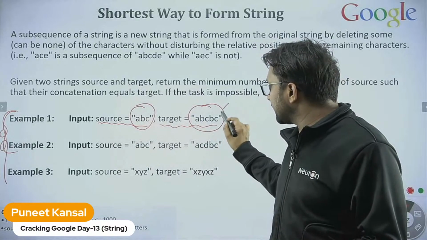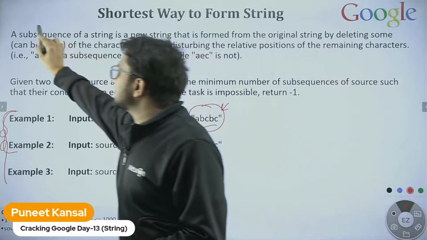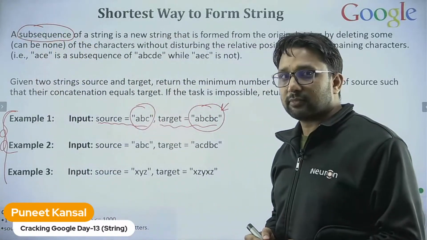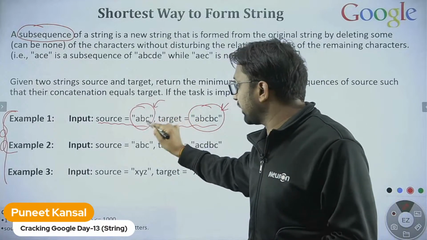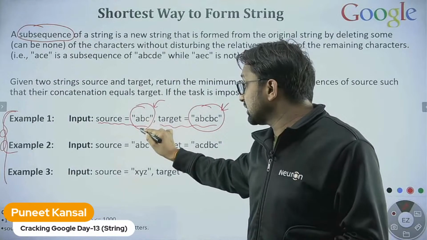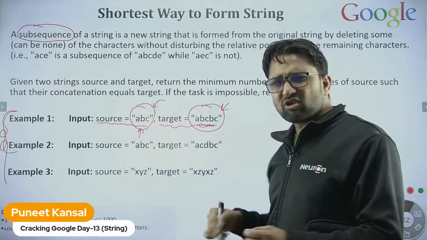We need to generate the target string from the subsequences. I'm adding one more word here, subsequences. I will use the subsequences of this source string to generate this target string. So what is a subsequence?